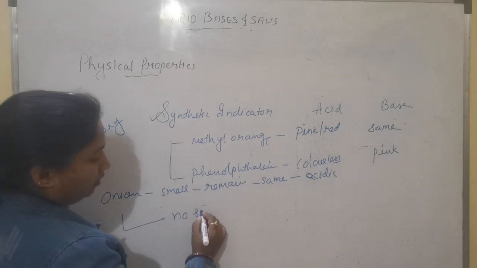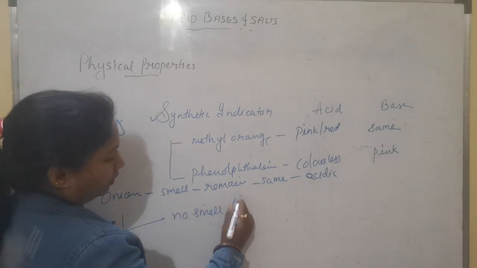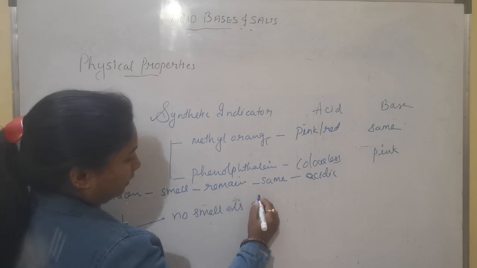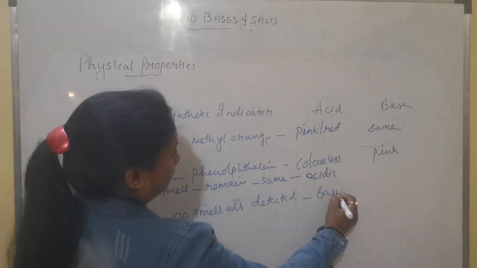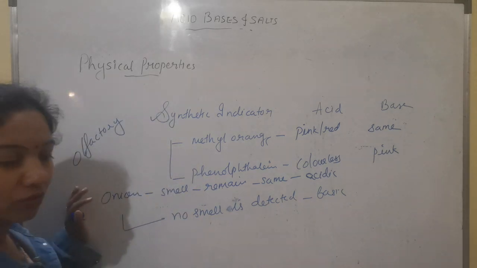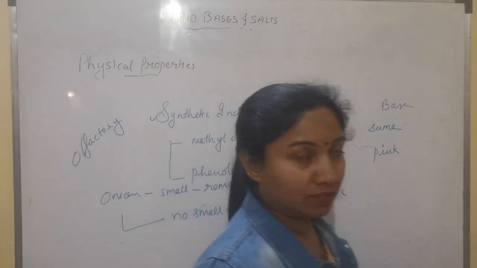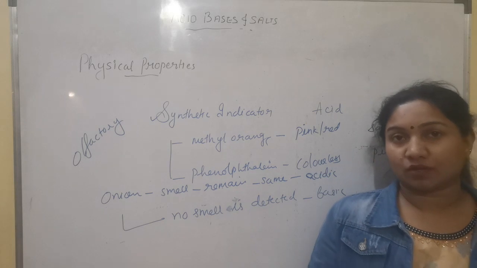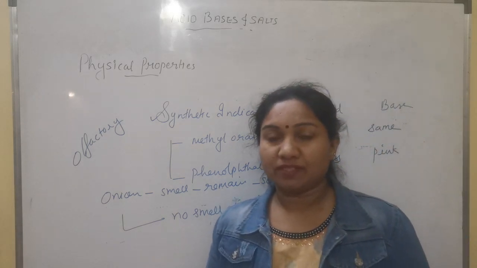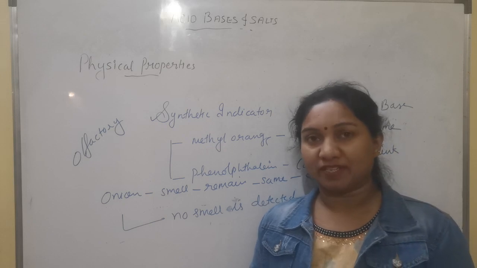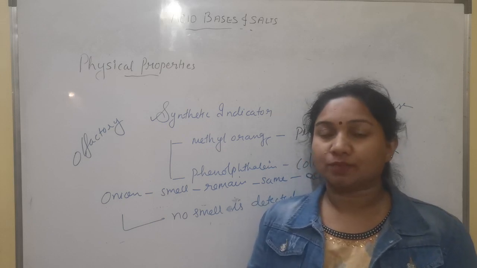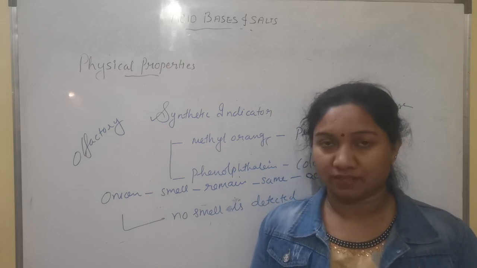No smell is detected in basic medium. So this onion also acts as an indicator. What type of indicator? As an olfactory indicator, means it depends upon the smell. Smell is not detected in basic medium, whereas onion smell remains the same in acidic medium.